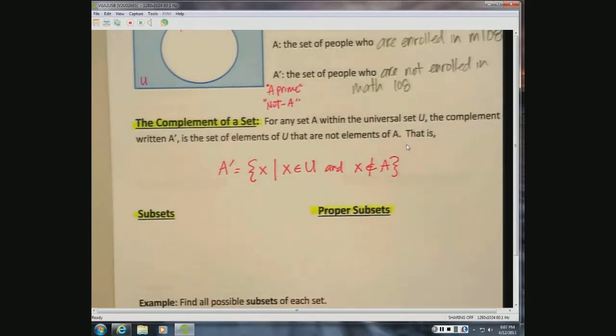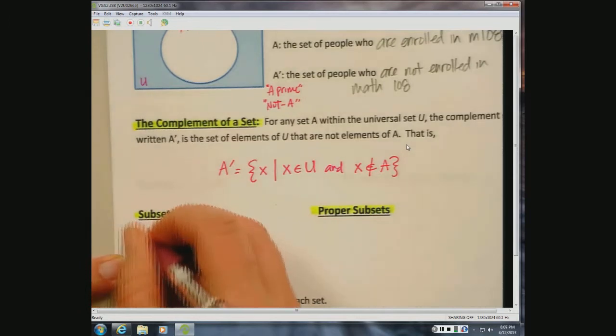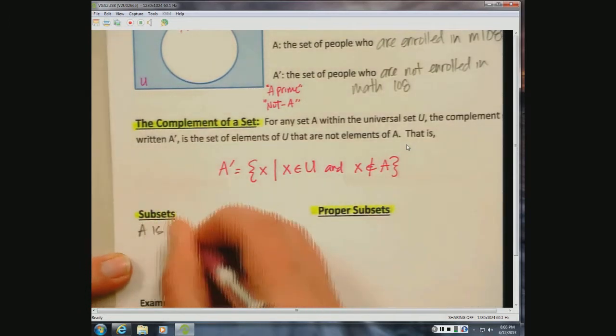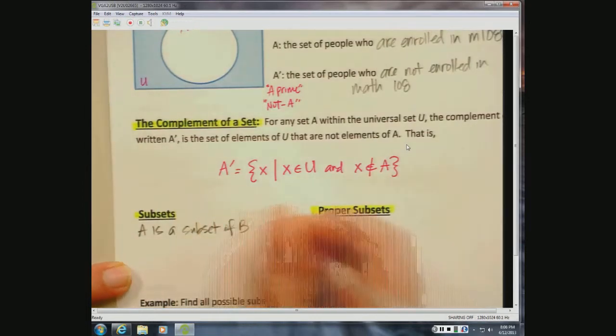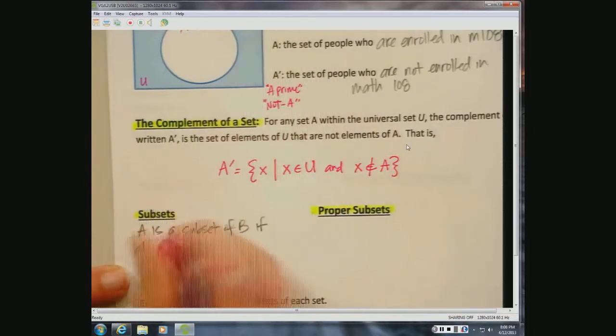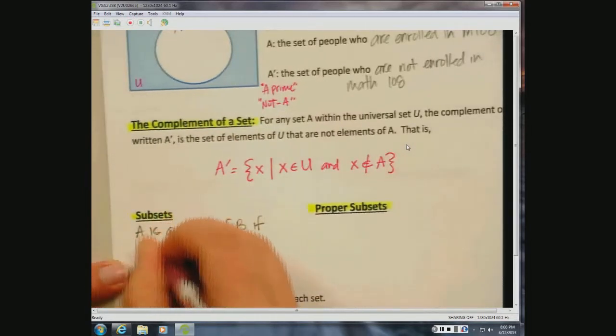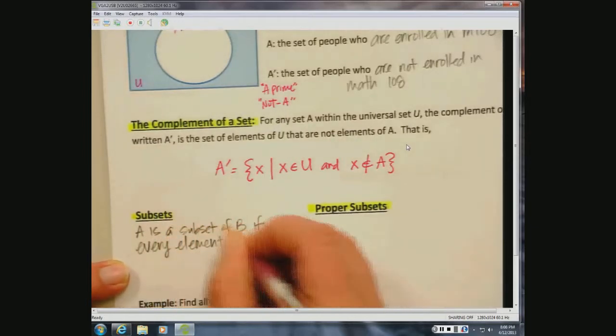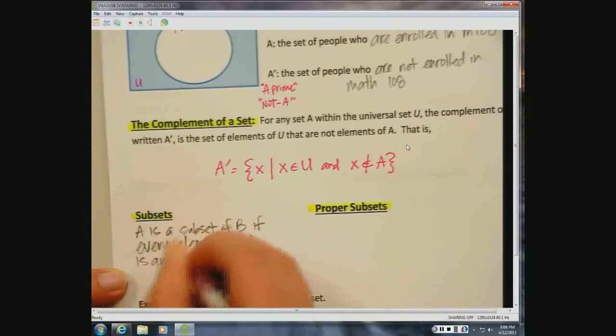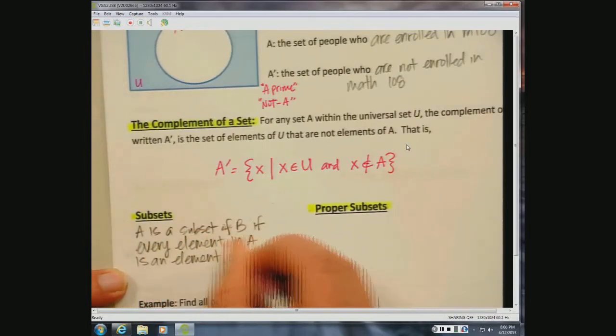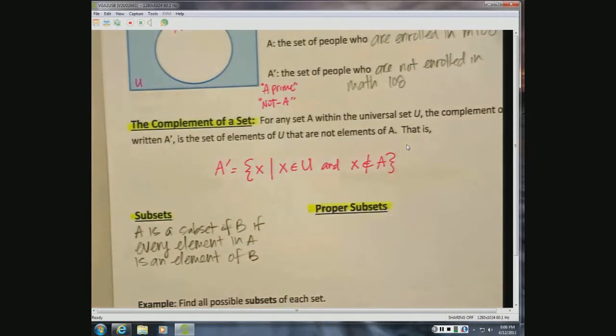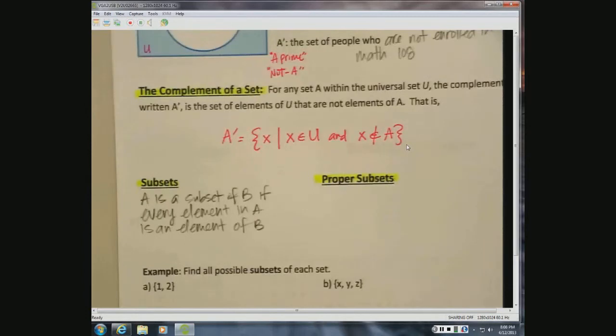A subset, we say set A is a subset of set B if every element of A is also an element of B. And we can notate that with this symbol.